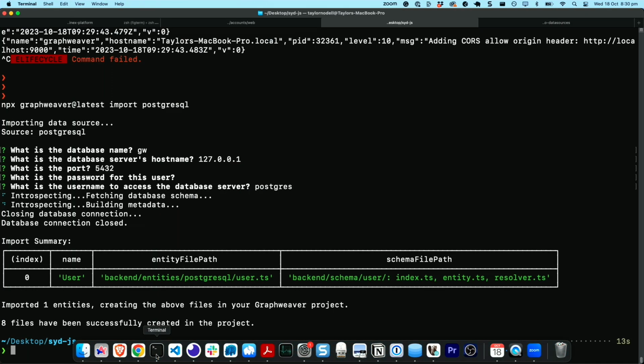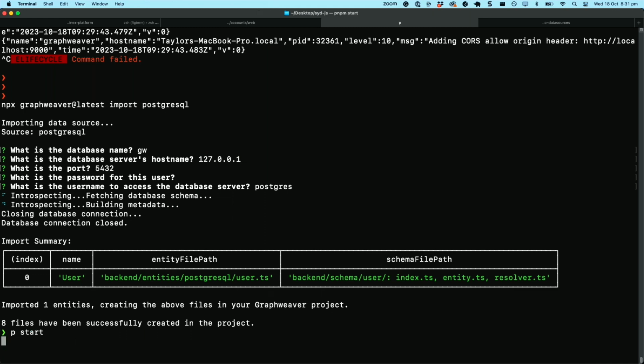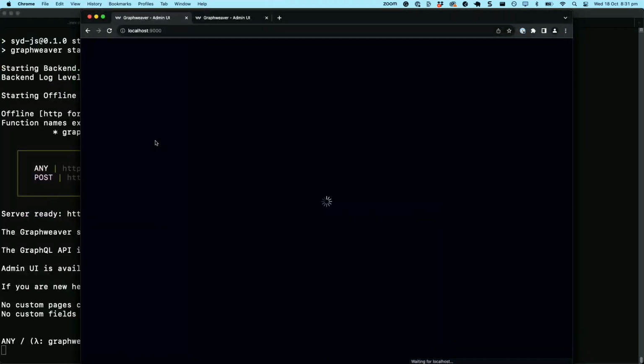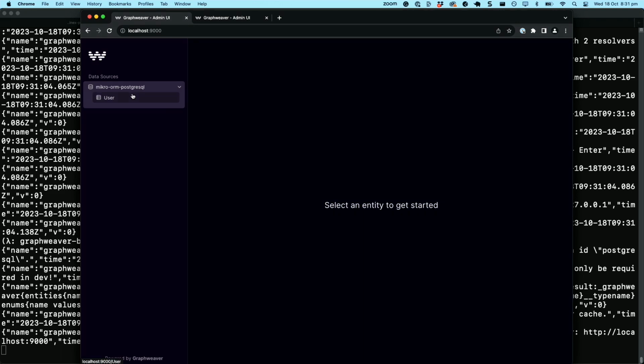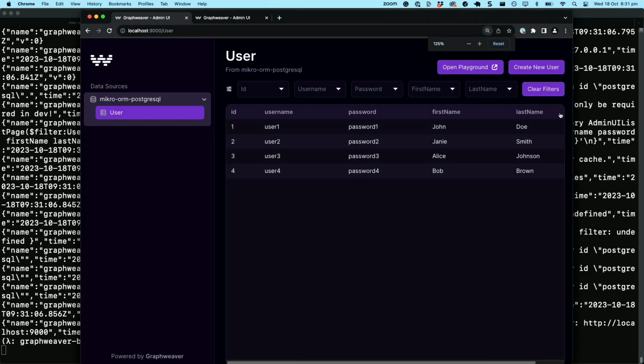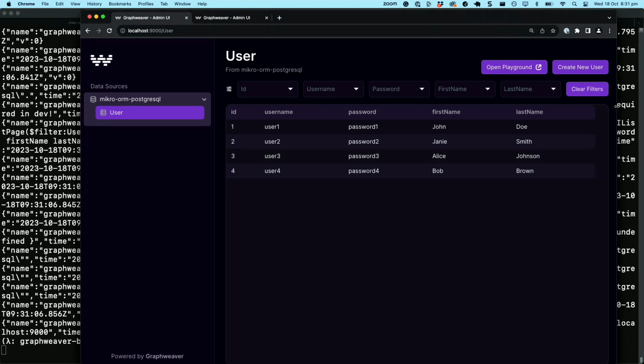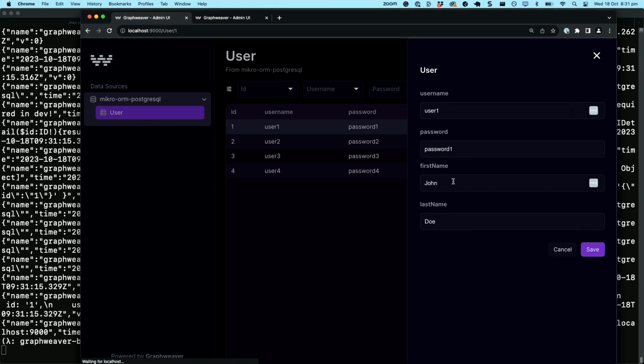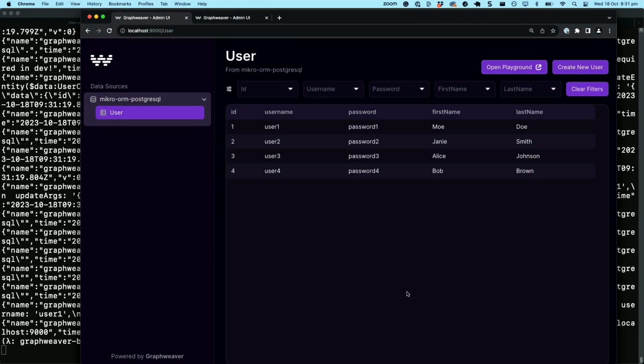And now if we jump back, we've got to restart the server. If we jump back into here, we've got our new data source, we've got our user table. We've represented that here in this admin UI that you get out of the box. Let's do something cool. Let's change the name of somebody's first name. Modo, everybody loves Modo. There we go. That's been updated and it's changed in the database. Now I'm going to show you one more cool thing. That's a pretty simple example.